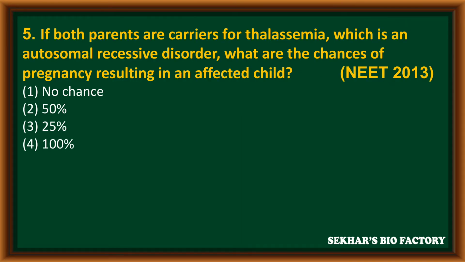Question number 5. If both parents are carriers for thalassemia, which is an autosomal recessive disorder, what are the chances of a pregnancy resulting in an affected child, from NEET 2013. First option, there is no chance for thalassemia. Second option, 50%. Third option, 25%. And fourth option, 100%. The correct answer is the third option, 25%.